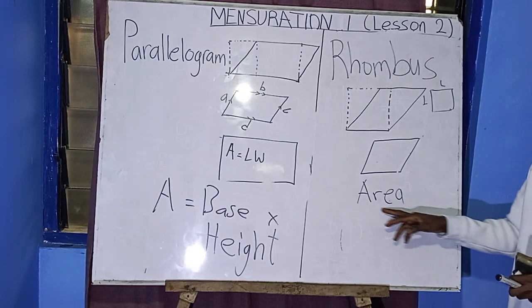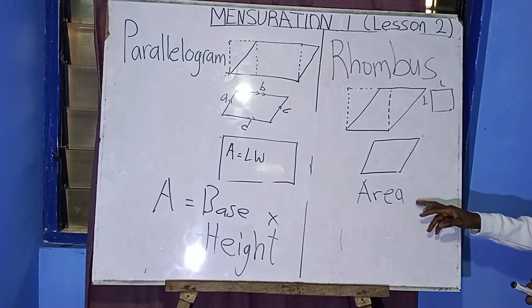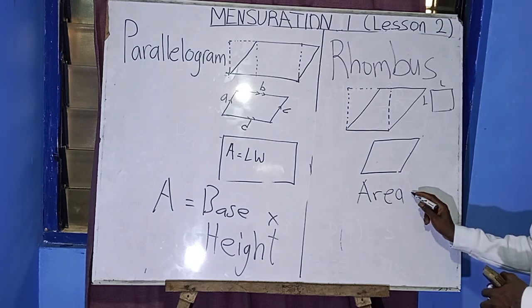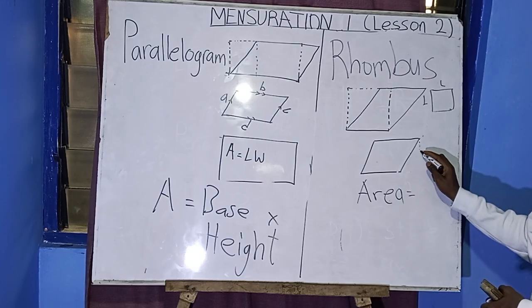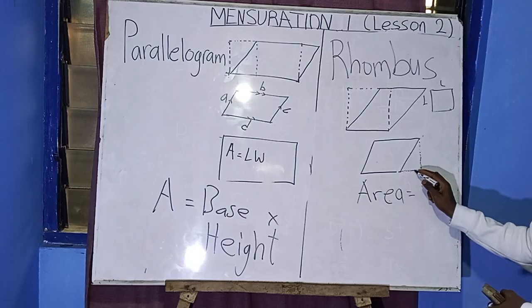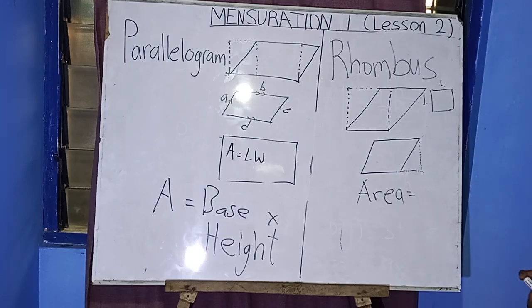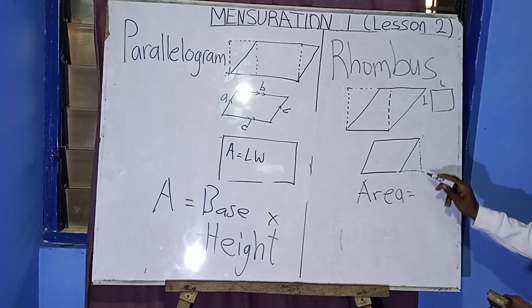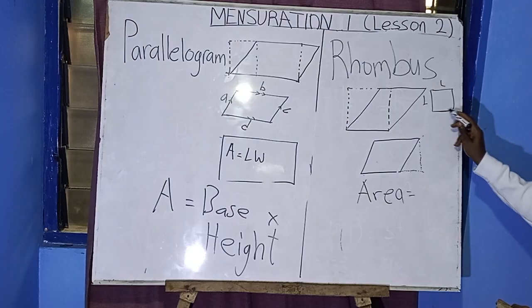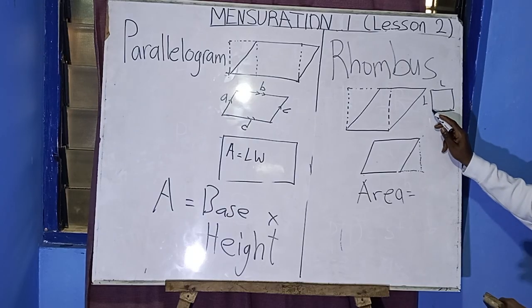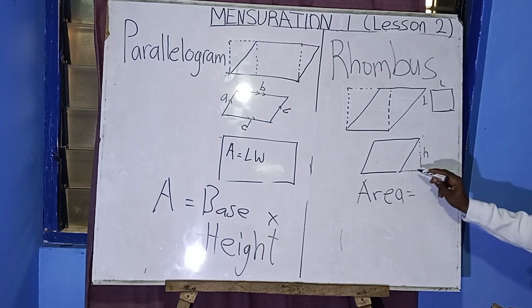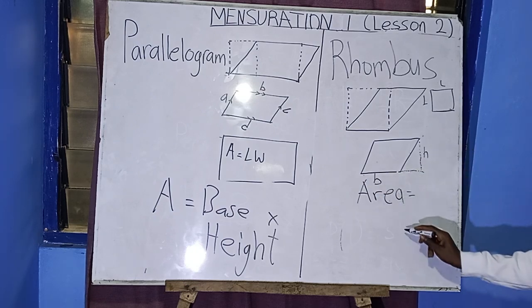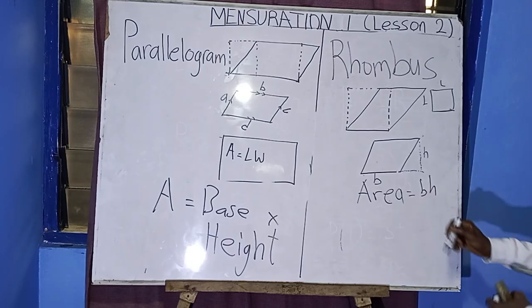So the area is going to be what? It's going to be half. Sorry. It's going to be the height also. So we get the height from here. We will derive it based on a square's formula. So it will be, not half, the base times the what? The height. This is going to be height here, and this is going to be the base. So it will be base times height.